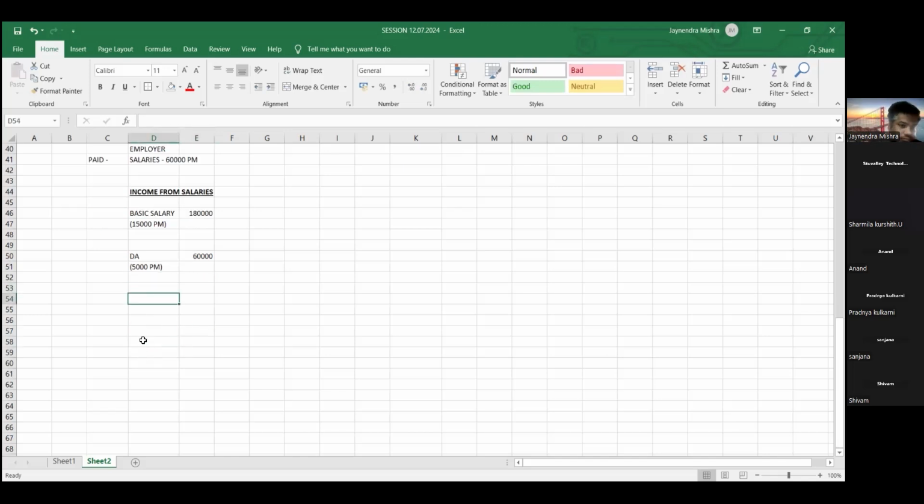Then, friends, the employee travels from home to office and again office to home. He has to incur expenditure on traveling. So we pay him some salary by way of transport allowance. So say suppose 5,000 per month is transport allowance.